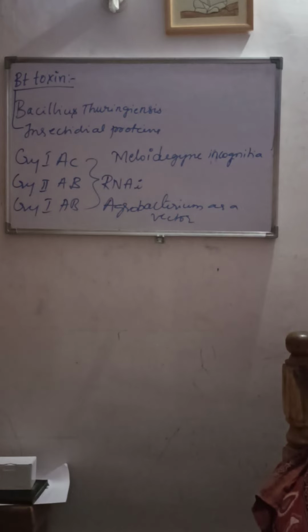So obviously the parasite, the nematode Meloidogyne incognita, could not survive in the transgenic host, and the transgenic plant got protected from the parasite. So that is how the steps are involved in this RNA interference mechanism.